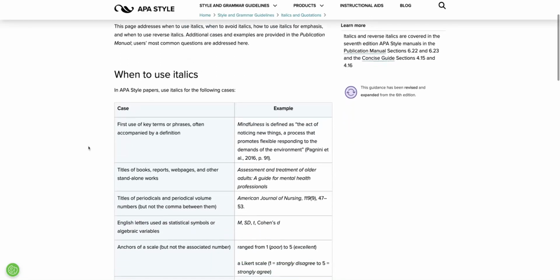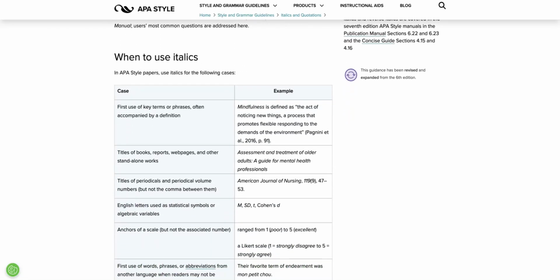So let's look at the table that APA Style provides us on when to use italics. We should use italics the first time we mention a key term or a phrase, especially when it's identified or accompanied by a definition.